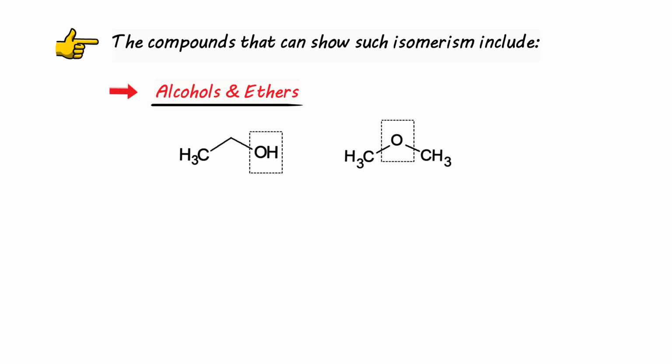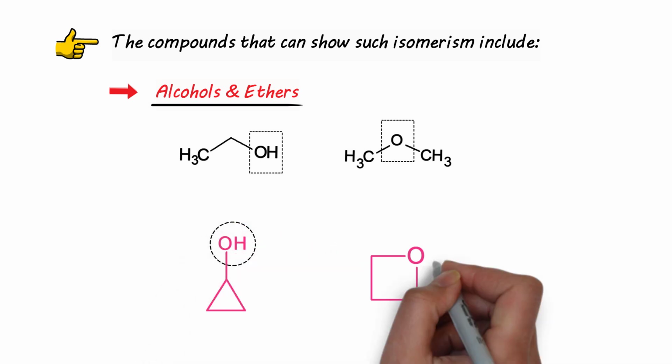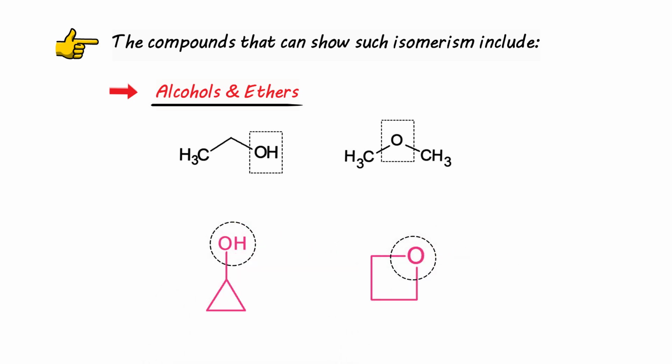In the same way, we have two cyclic molecules. The first one again contains an alcoholic group while the other contains an ether functionality, so these are also functional isomers since they possess the same molecular formula.